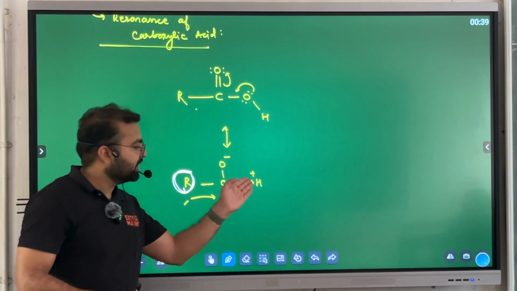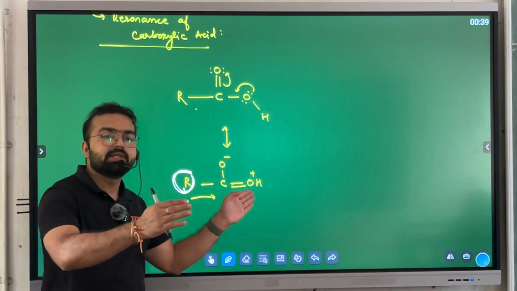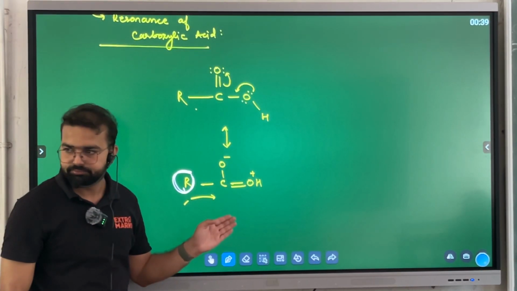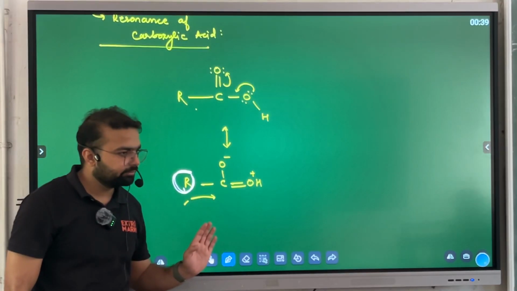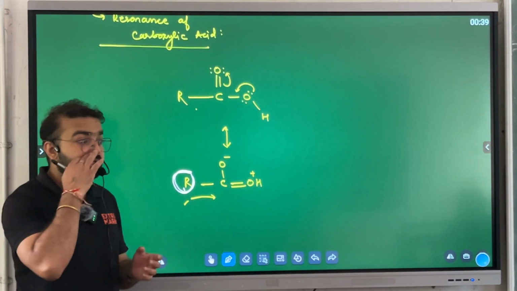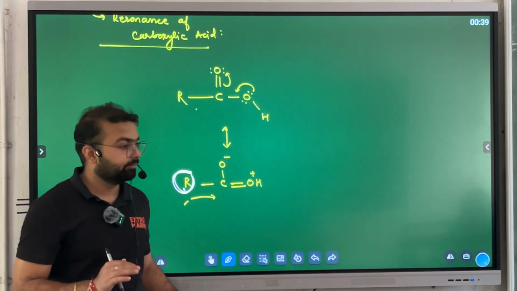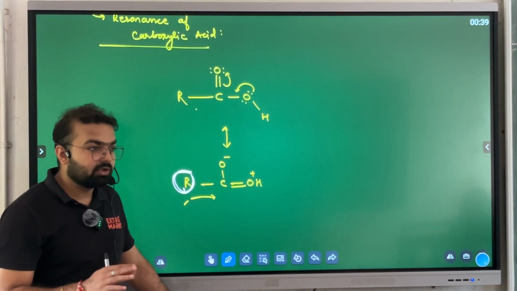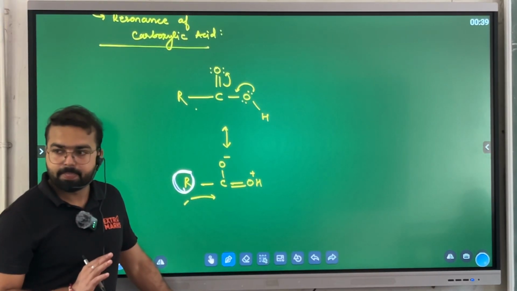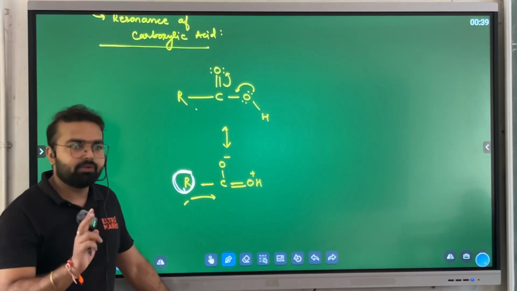So instead of directly releasing H plus, it will prefer to release OH. Am I clear? It is almost the same as what we did in the alcohol part. Whatever you did in alcohol, the same thing we are discussing in carboxylic acid. So we have two options.